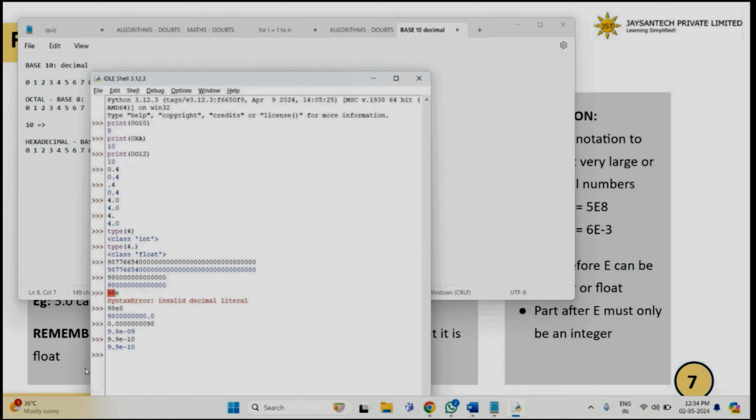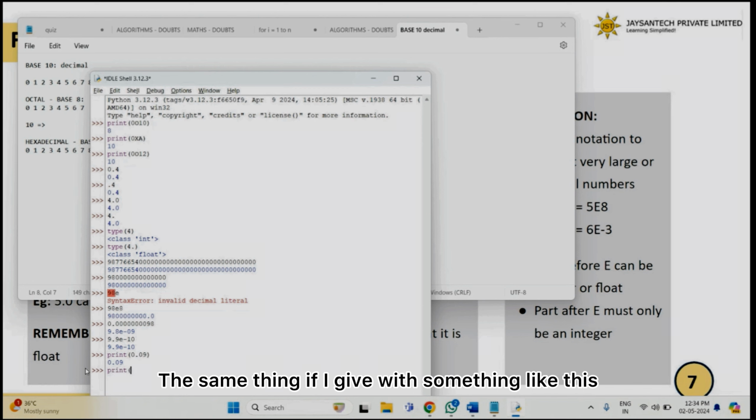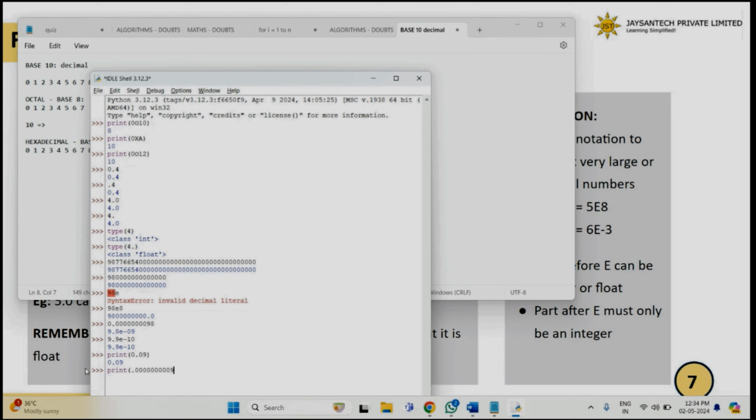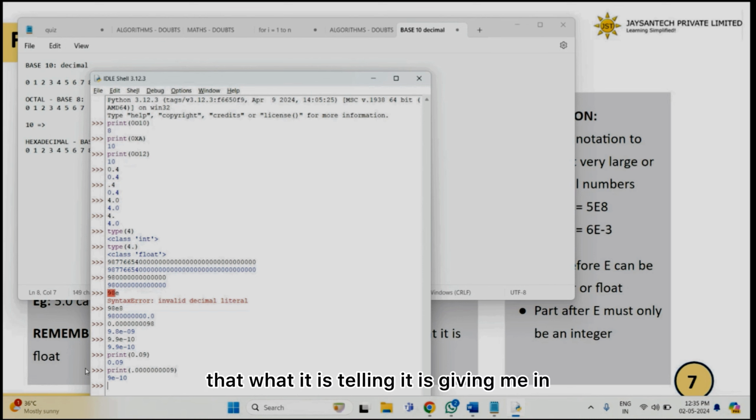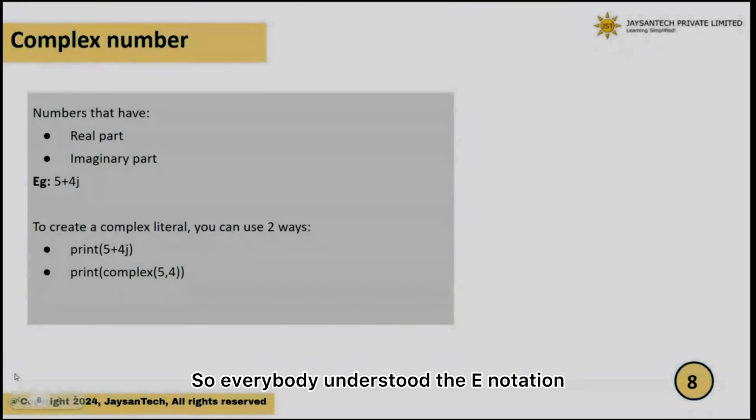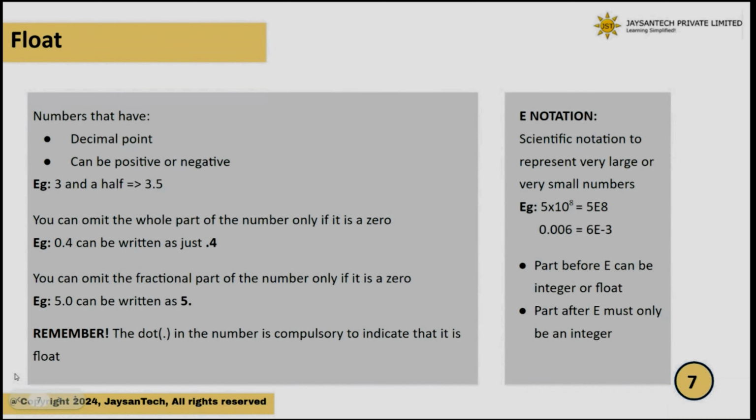When I give this, it will just print it because it's just a small floating point number. The same thing if I give with the starting 0 omitted. You see, instead of printing such a small number, where you have to sit and count the number of zeros in it, it is giving me the output in a concise form. So everybody understood the E notation? Any doubts? All clear? No, ma'am.